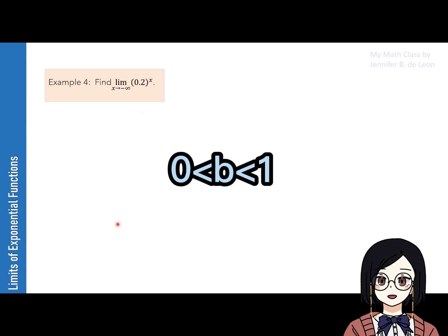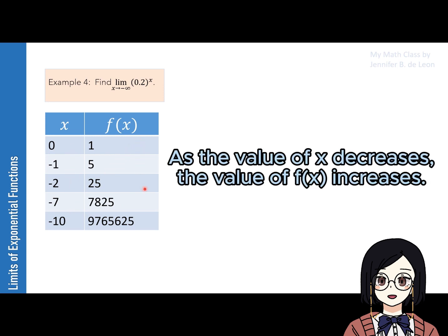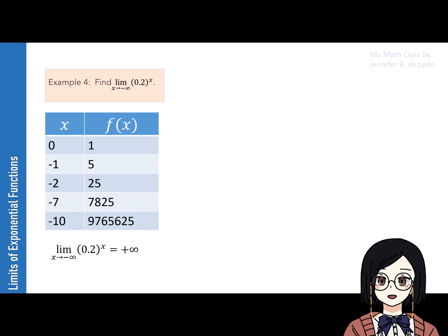If we substitute some values in x, just like the values on the table, we can notice a trend in the values of f of x. As x approaches negative infinity, the value of f of x becomes bigger. Hence, we can say that the limit of 2/10 raised to x as x approaches negative infinity is positive infinity.